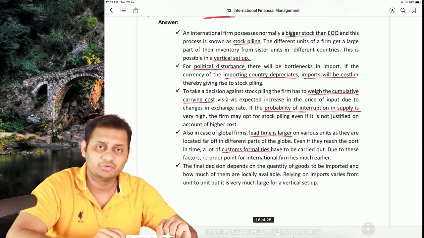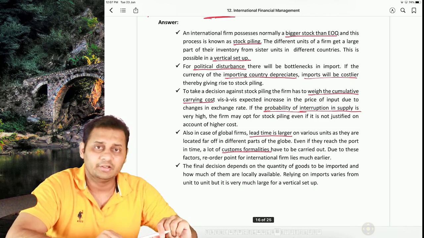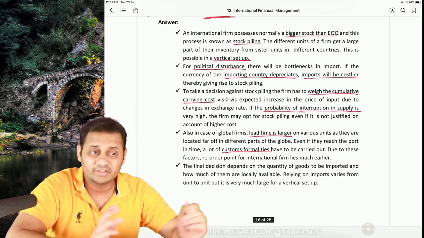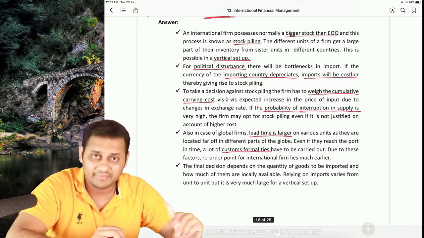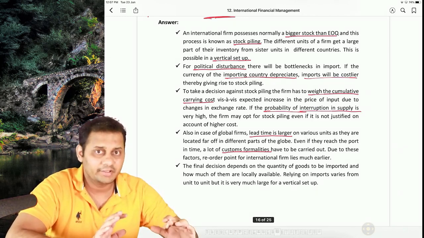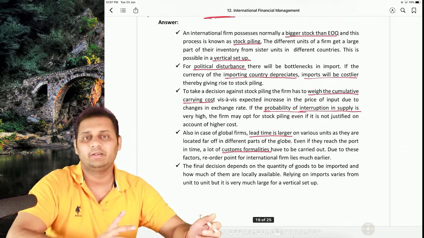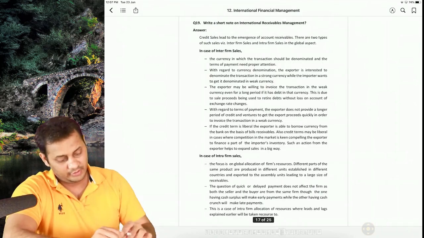Considering all these things, we should also consider the cost, because if we pile up the stock, it increases the carrying cost. We need more space, so the rent will be higher in that case. So in order to maintain a balance, we should consider the cost as well as the benefit of stockpiling.